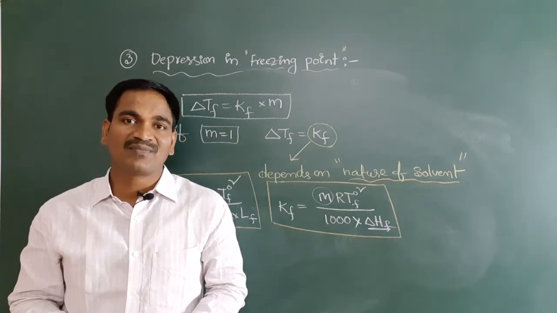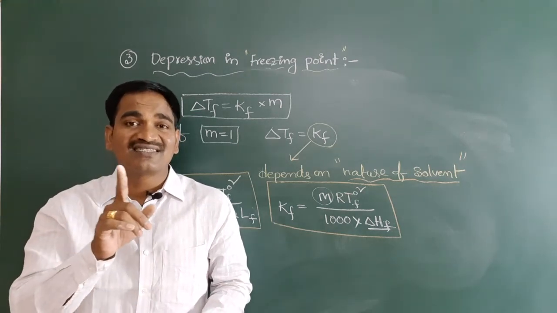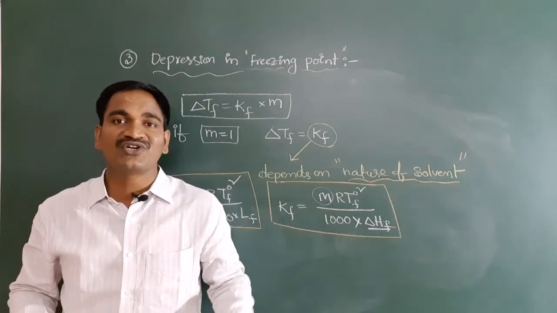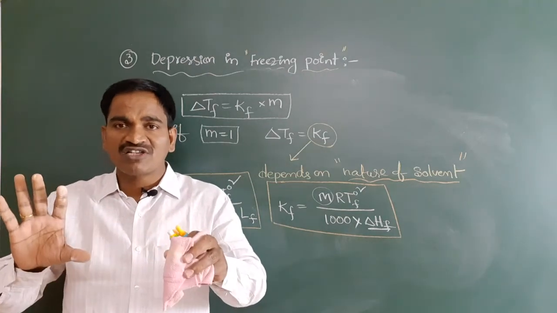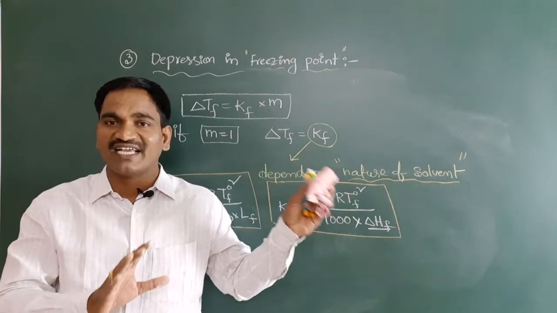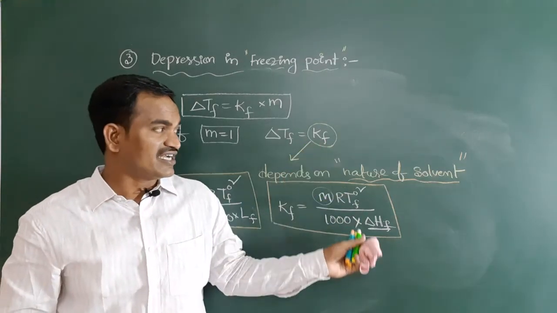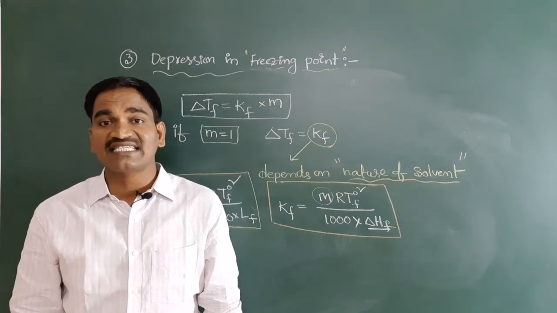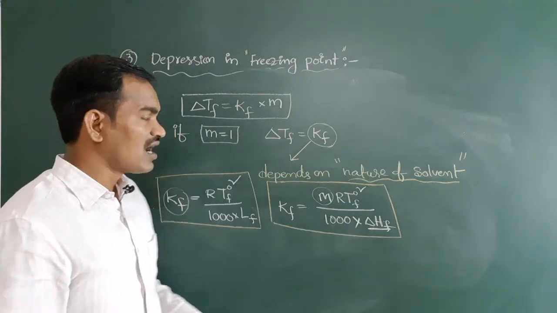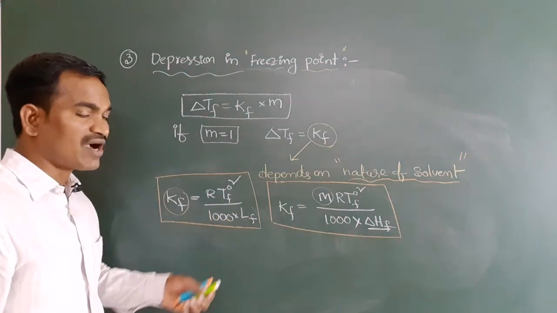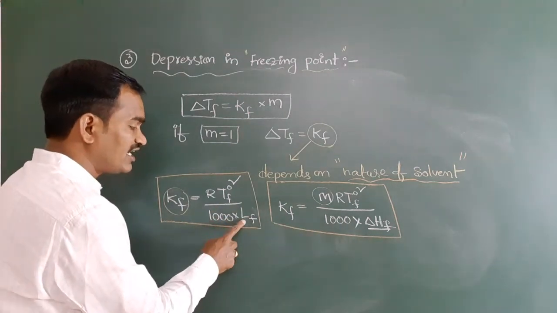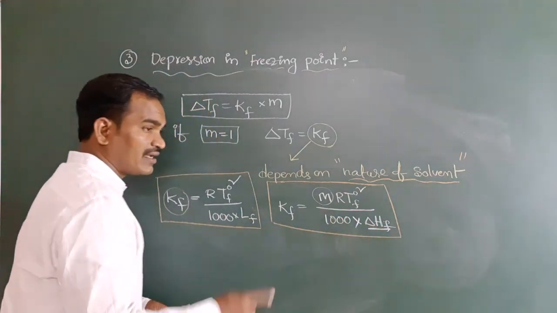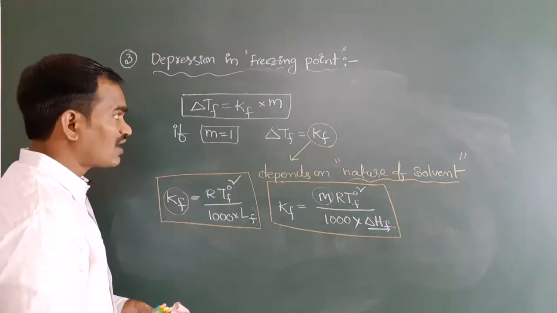Everyone should remember one important point. Vapor pressure is directly proportional to freezing point. Vapor pressure decreased, freezing point also decreased. Same concept. Based on this concept, we took a graph, we took an example, and we derived the relation in detail. Here Kf is a cryoscopic constant. It depends on the nature of what? Solvent. How can we say the nature of the solvent? With the help of thermodynamic relations: latent heat of fusion, LF. Here it is the enthalpy of fusion per gram of solvent. So up to here clear?